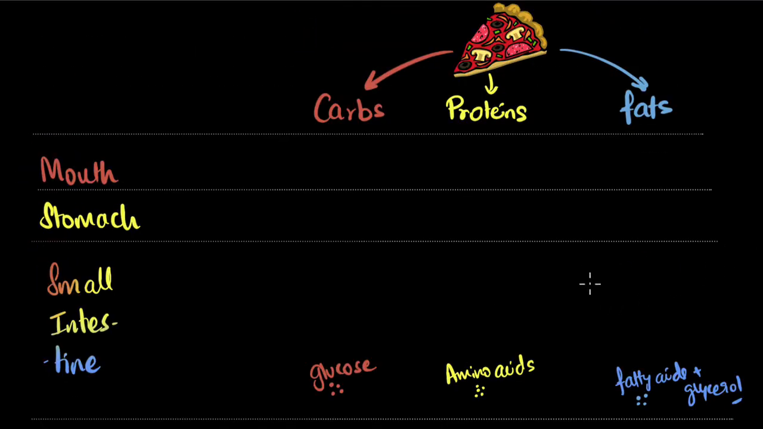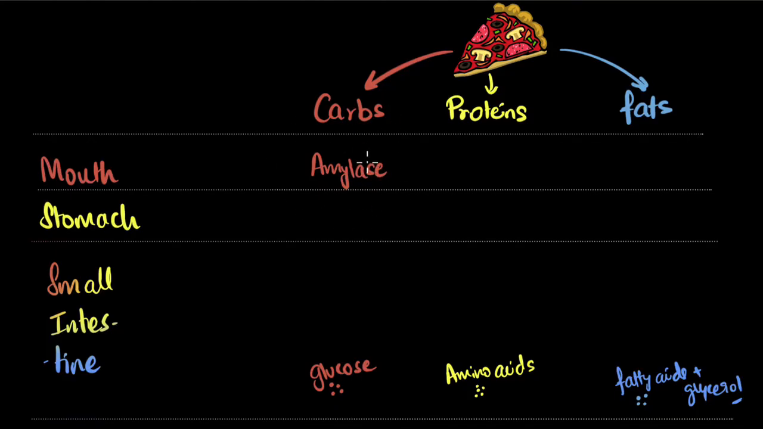Now let's dig one step further. Let's look at the different enzymes that break these things down. There are a lot of them. We'll only focus on the main ones. In the mouth, the enzyme that breaks down carbohydrates is present in your saliva, and that's called salivary amylase. I'm just going to write it as amylase, but it's there in your saliva. It helps in breaking down carbs.